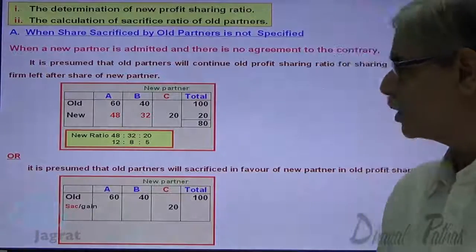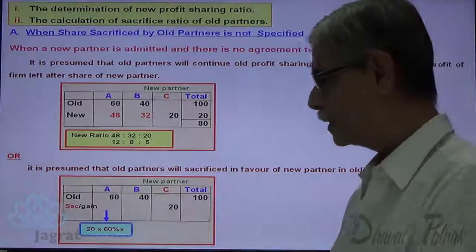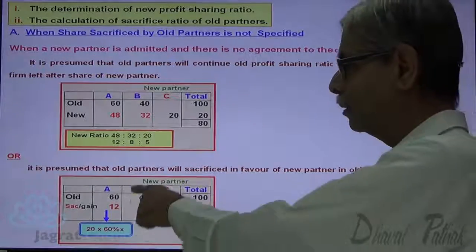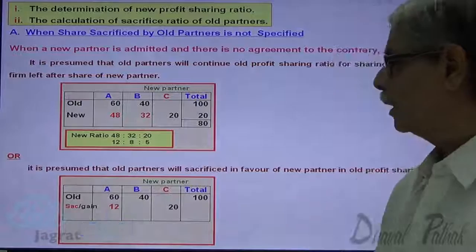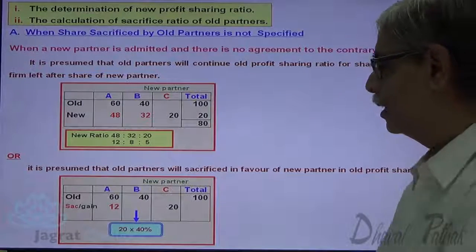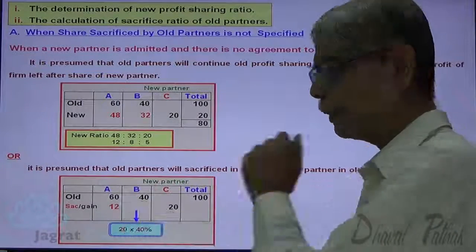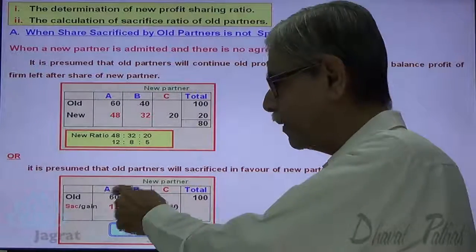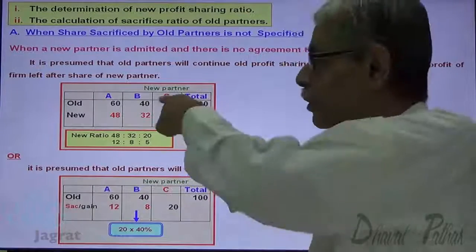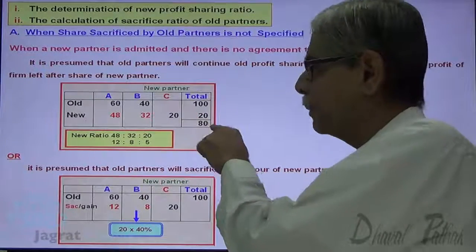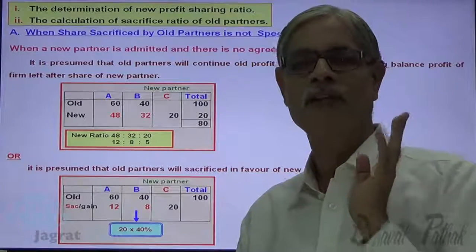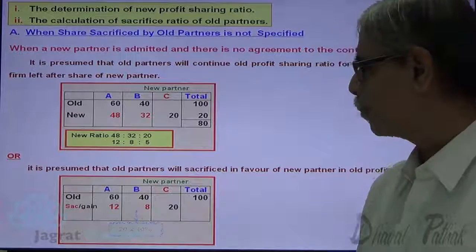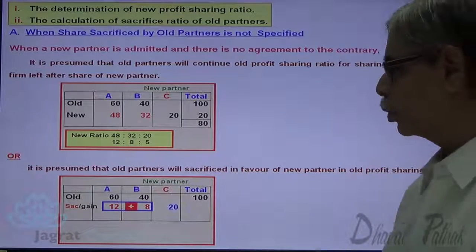So what is the sacrifice of A? Sacrifice of A is 60% of 20, that is 12%. Now what is the sacrifice of B? 20 into 40%, that is the sacrifice of B. So sacrifice of B is 8%. Here the sacrifice is in the old profit sharing ratio. And what was the presumption in the previous case? The balance profit was distributed by A and B in the old profit sharing ratio. Both conclude the same thing. So 12% and 8% is a sacrifice. Share of C is 12 plus 8 is equal to 20.